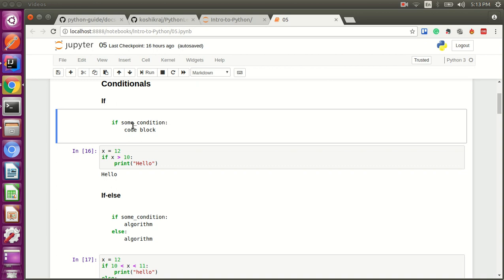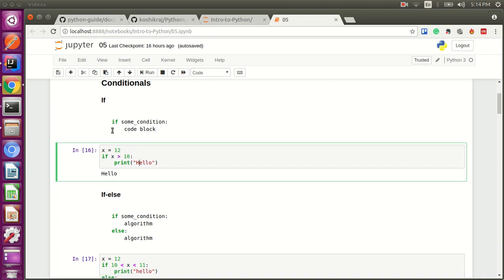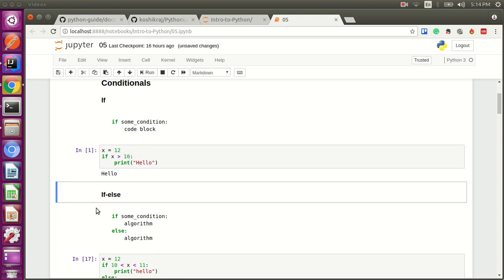It's pretty simple. You basically have to pass some condition. If that turns out true, the block of code will be executed. If it's false, it will be skipped. That's a simple if statement. So we can execute one operation. Here x is greater than 10, so it's going to print out hello.